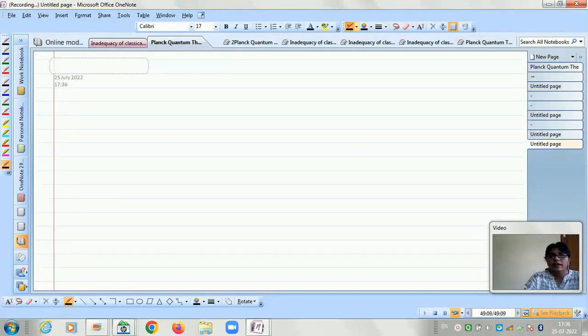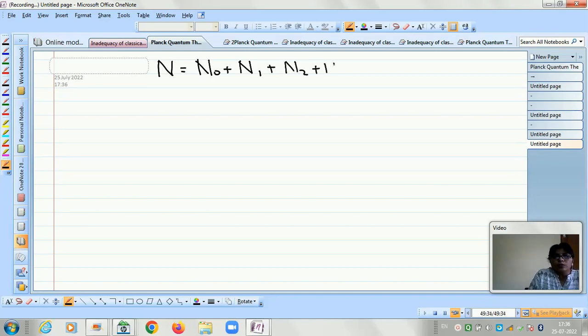And then this N1, N2, N3 and all these values are equivalent to the total number of modes. N1, N2, N3 represents the number of modes. So the total number of modes we have assumed as capital N. So capital N is equal to N naught plus N1 plus N2 plus N3 and so on.